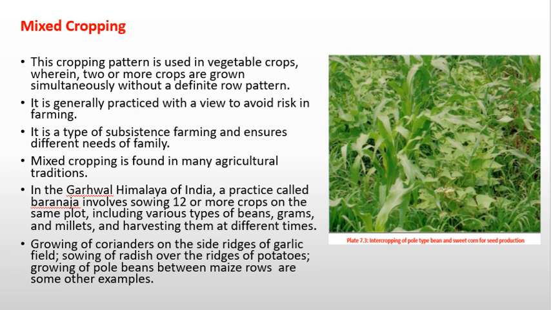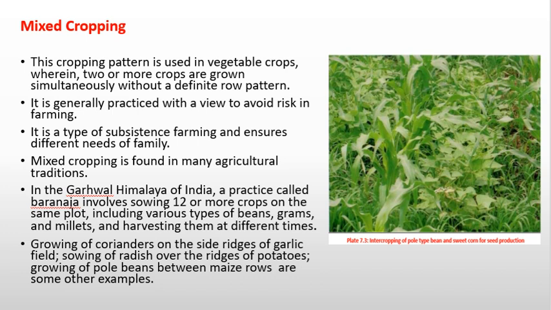Next is mixed cropping. This cropping pattern is used in vegetable crops wherein two or more crops are grown simultaneously without a definite row pattern. It is generally practiced with a view to avoid the risk in farming. It is a type of subsistence farming and ensures the different needs of the family. Mixed cropping is found in many agricultural traditions.